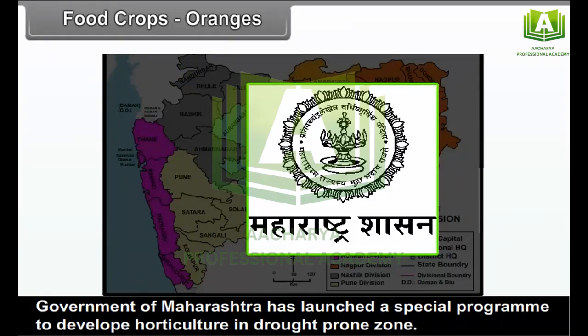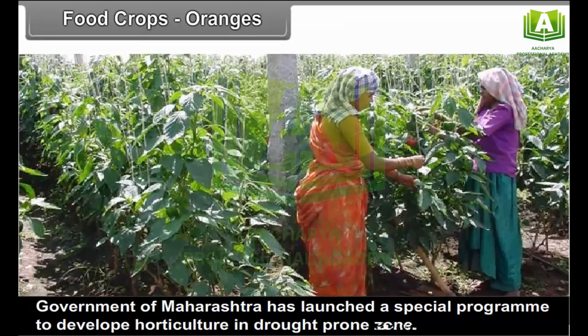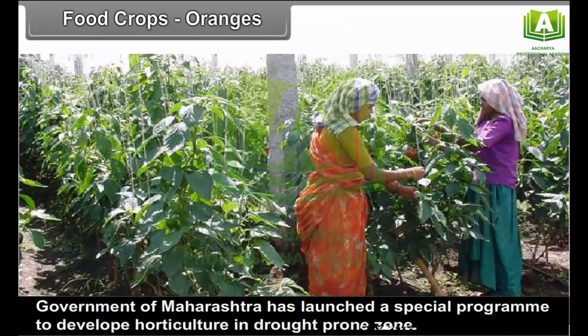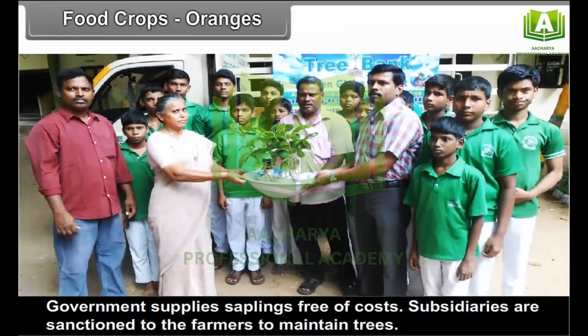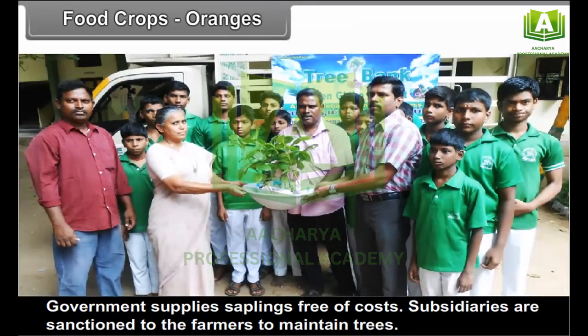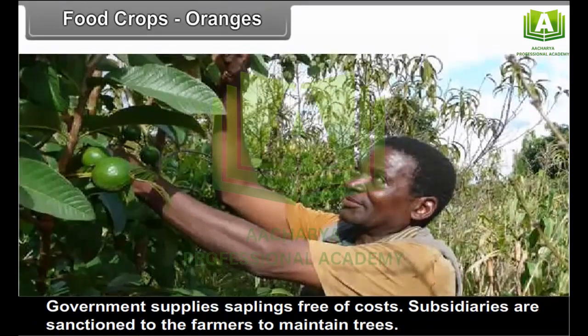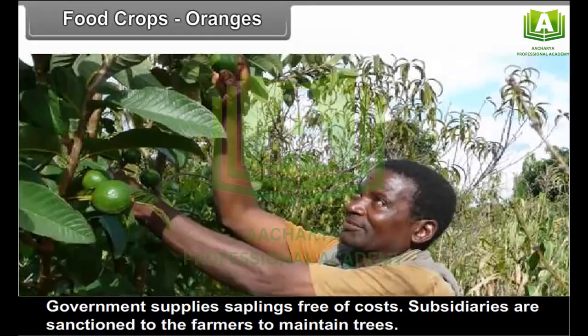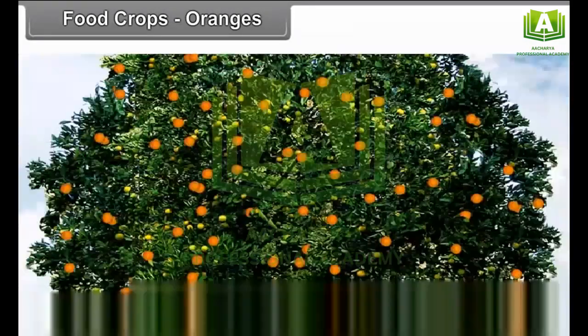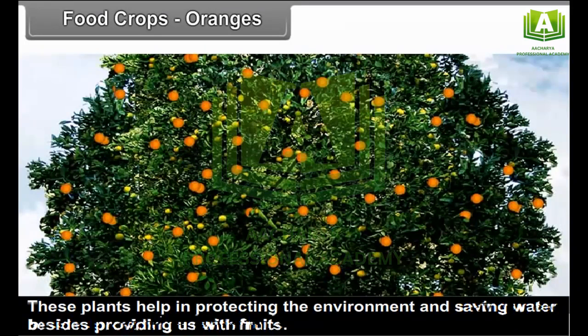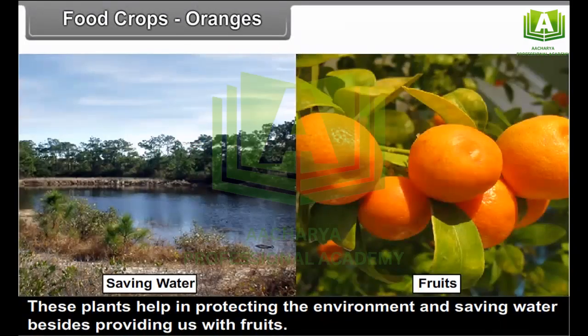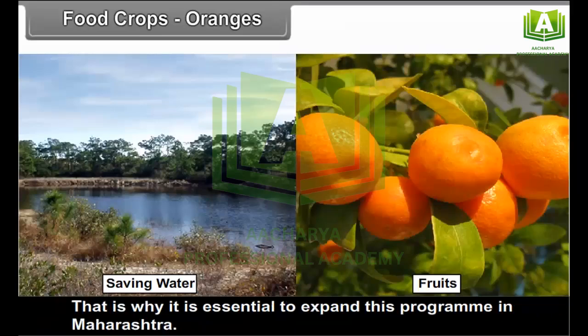Government of Maharashtra has launched a special program to develop horticulture in drought-prone zone. Government supplies saplings free of cost. Subsidiaries are sanctioned to the farmers to maintain trees. These plants help in protecting the environment and saving water besides providing us with fruits. That is why it is essential to expand this program in Maharashtra.